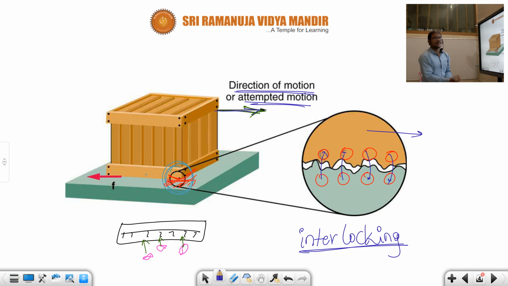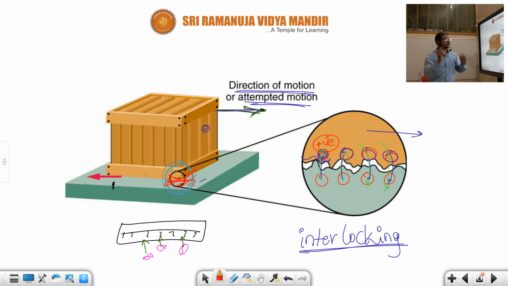The surfaces which are getting the electrons will receive negative charge, and the ones which are losing will get positive charge. Understood, children? Due to exchange of electrons, charge differences are created, positive charge and negative charge.